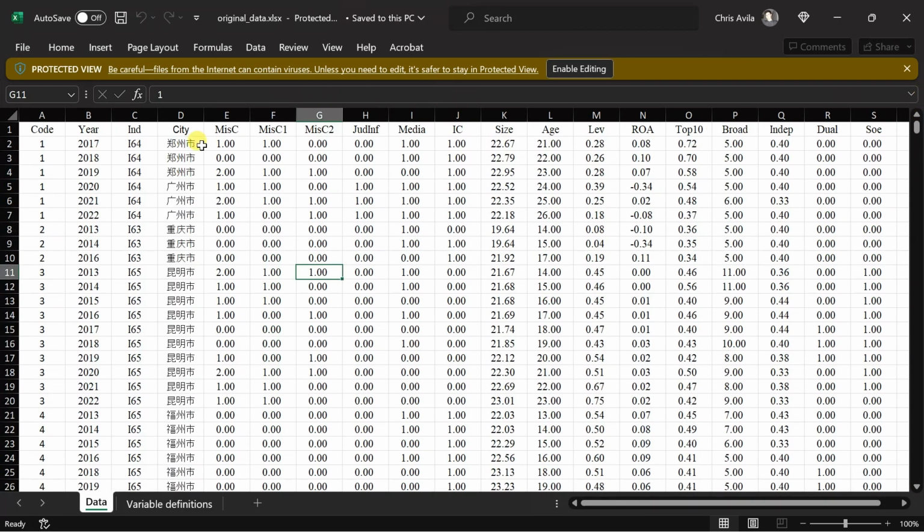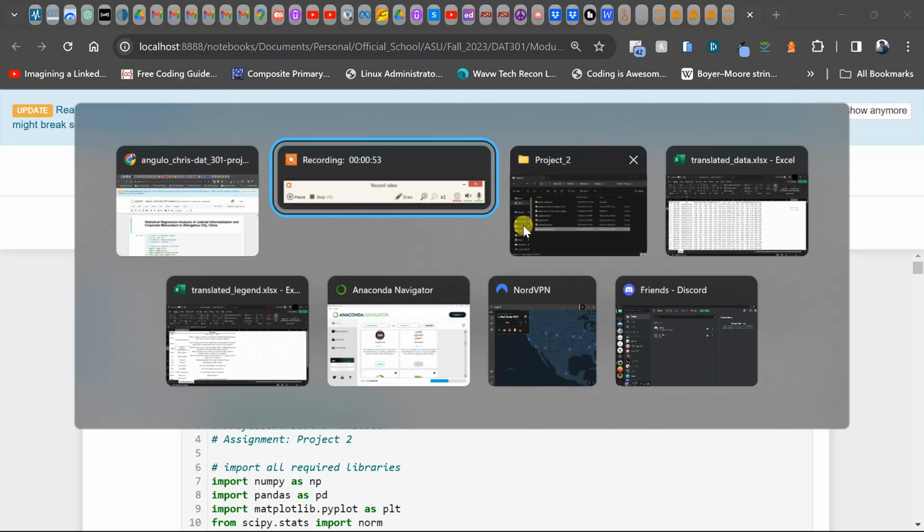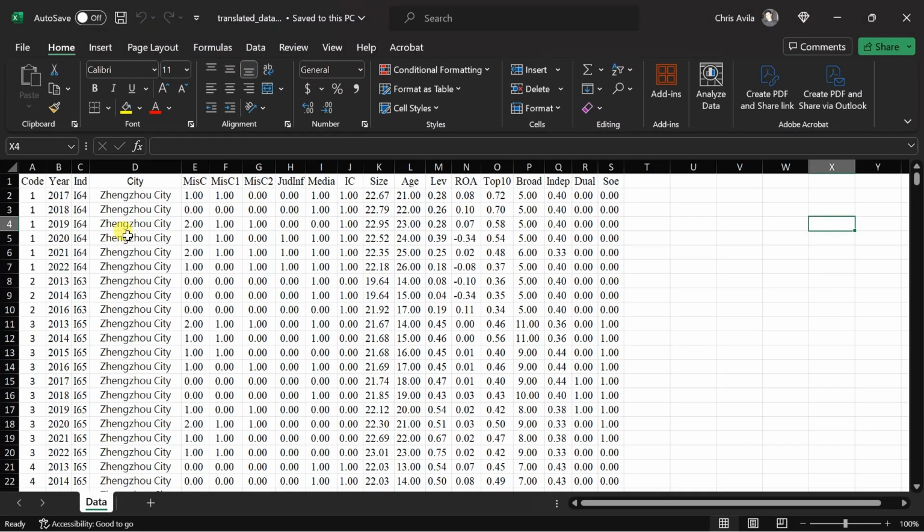I went ahead and translated all these columns, and I did this using Word. So I copied this to Word and translated the columns. This is just Zhengzhou City.